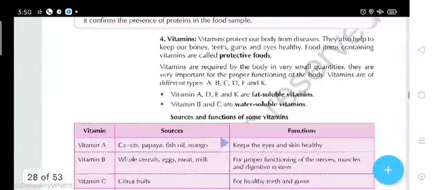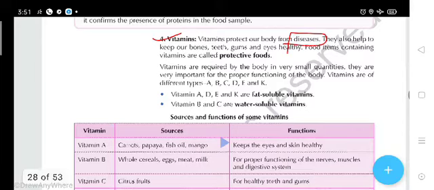Vitamins. Students, have you heard the name of vitamins? Yes, of course you have heard, because the fruits contain minerals as well as vitamins, like lemon and orange, which contain vitamin C. Vitamins are also major components of our food, and we must take vitamins because they protect our body from different types of disease.